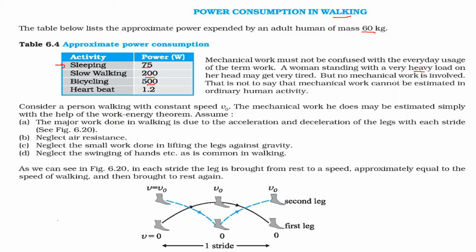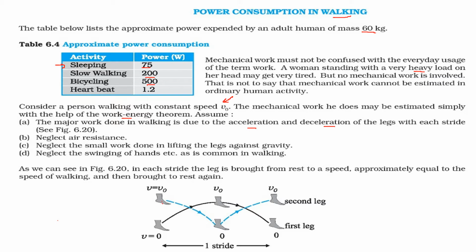Just consider a person walking with constant velocity v or v sub 0. Now the mechanical work he does, how to estimate it? We can simply use the work energy theorem. And we'll assume that the major work done in walking is due to acceleration and deceleration of the legs, because of each stride when you walk.